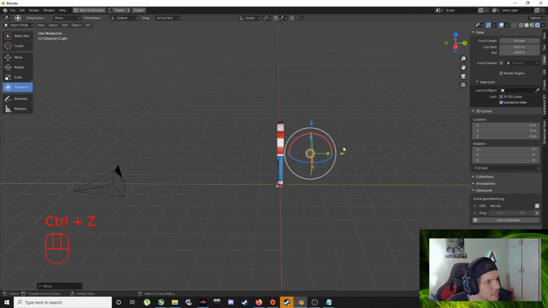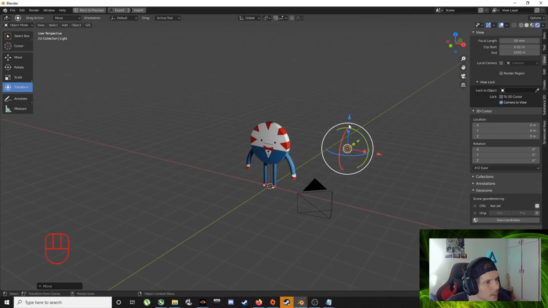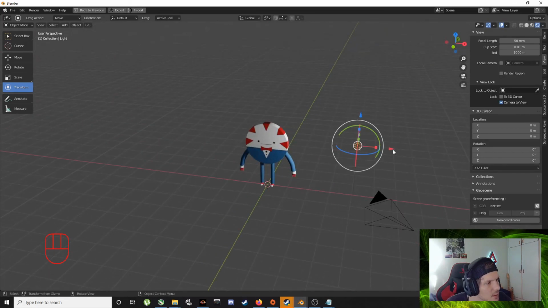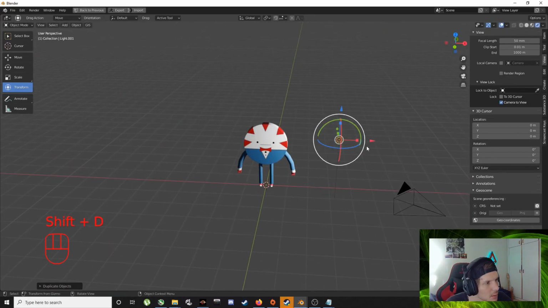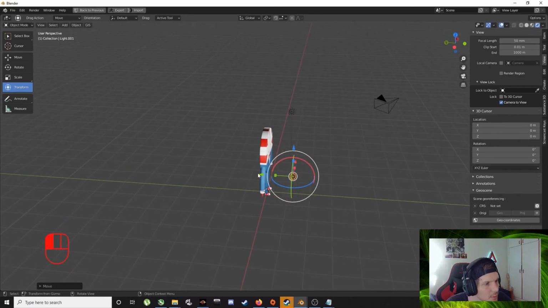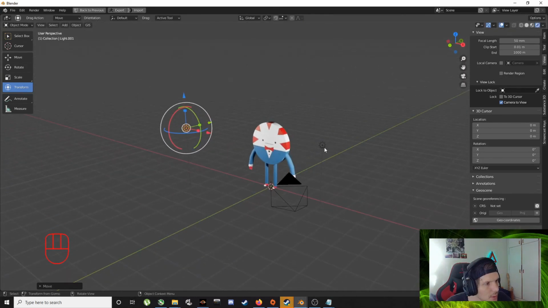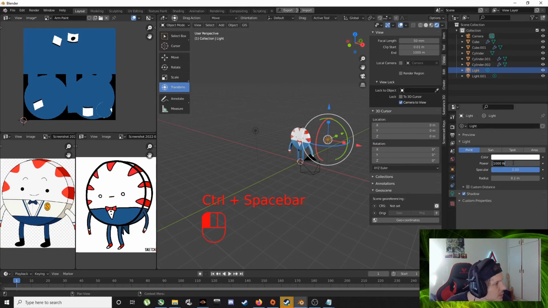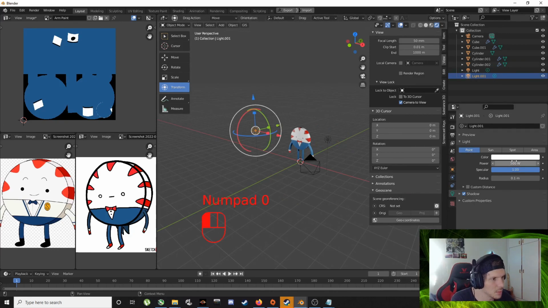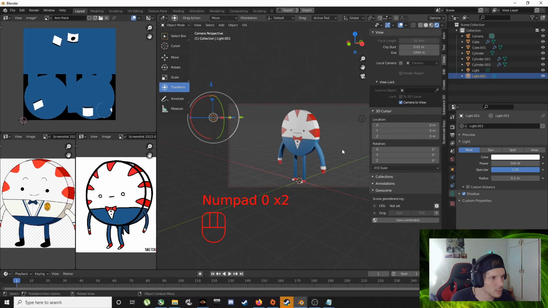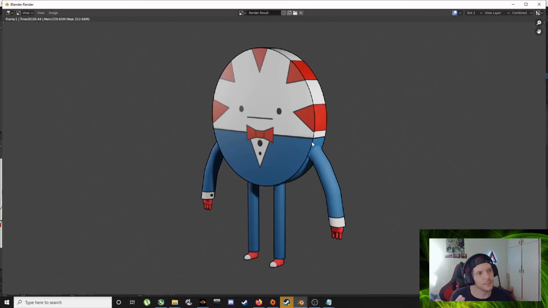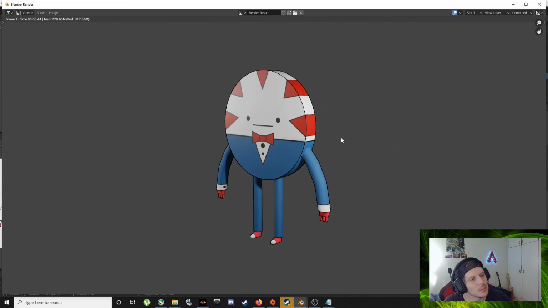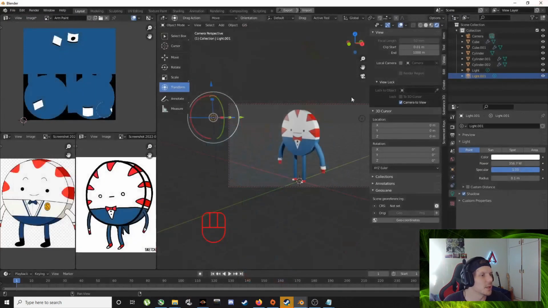Excuse me, sir. This camera is a bit bright. Ugh, the light is a bit bright. Duplicate it. Move it over. And let's go to the light properties. 500. Let's make it half of what it was. Okay, camera view. This bad boy is way too bright. And render. Boom. Still shining a lot though.